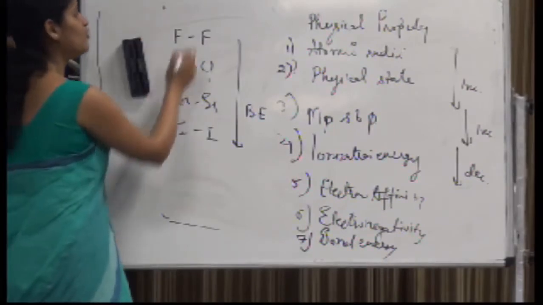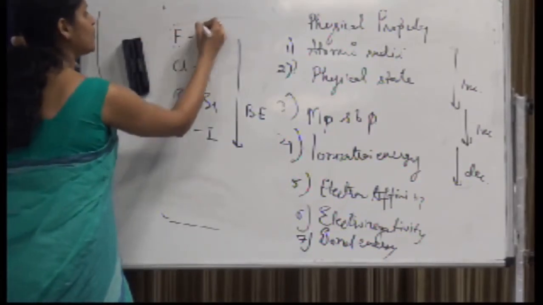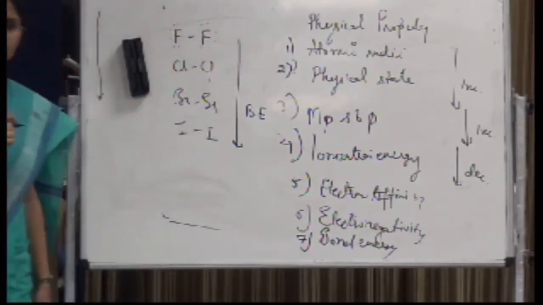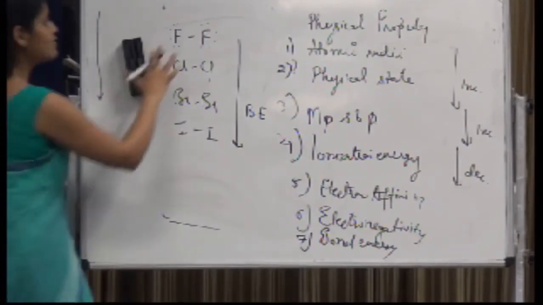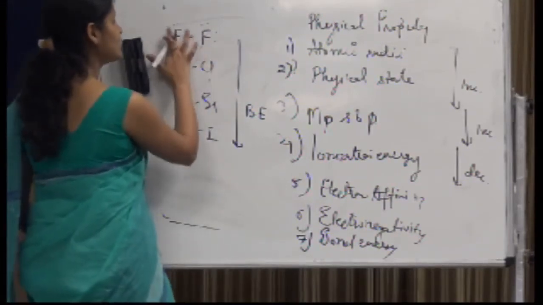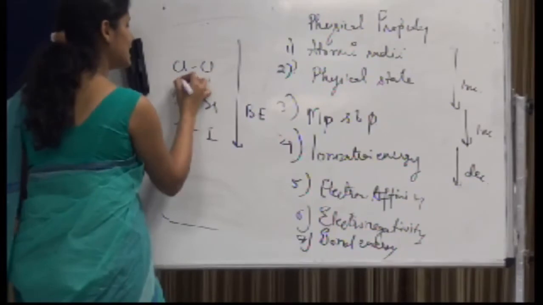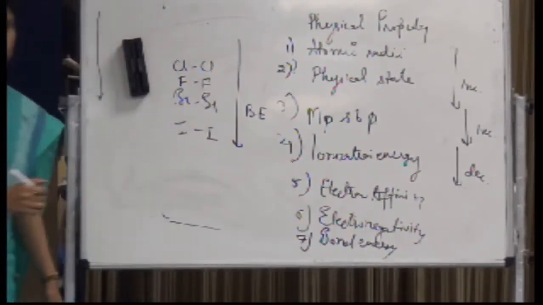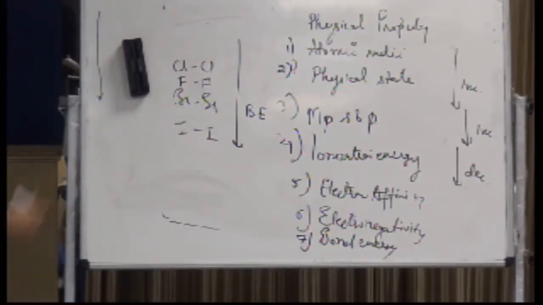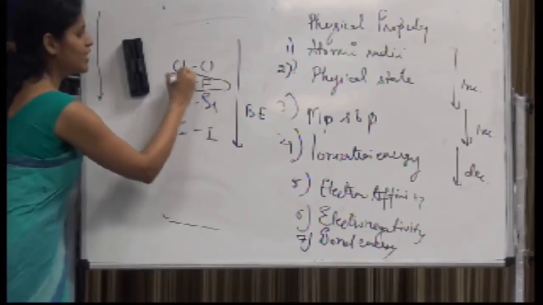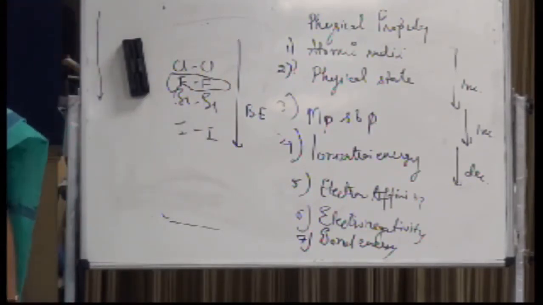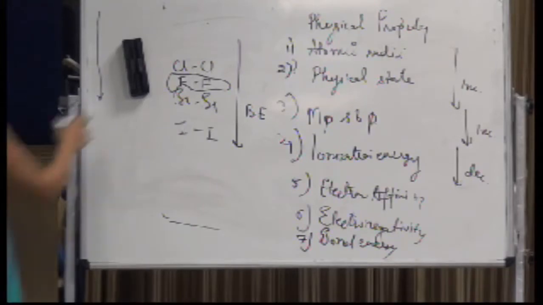But I know fluorine has a high amount of interelectronic repulsion amongst themselves, and hence fluorine has less bond energy. So this is the trend, in which again fluorine breaks the trend because of its anomalous behavior, due to its absence of d orbital, high electronegativity and hence small size, right?